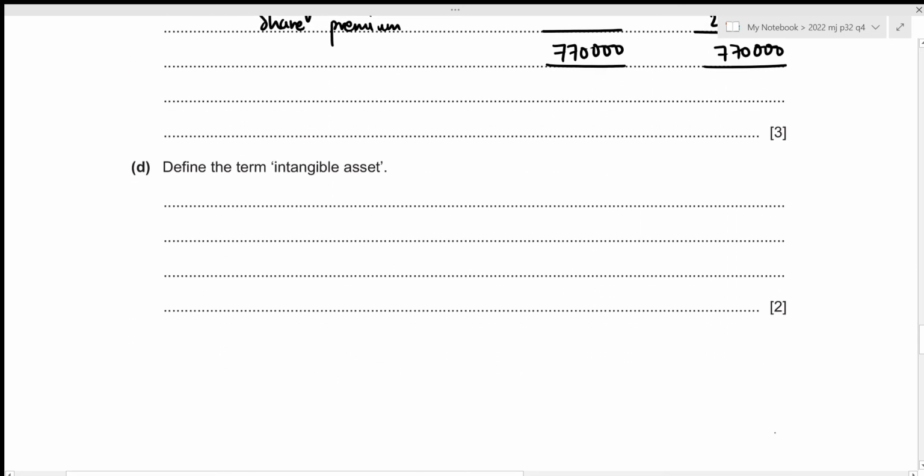We now need to define the term intangible asset. So an intangible asset is an identifiable but non-monetary asset, and it has no physical substance, which means that we cannot see it or touch it. Let's write it down.